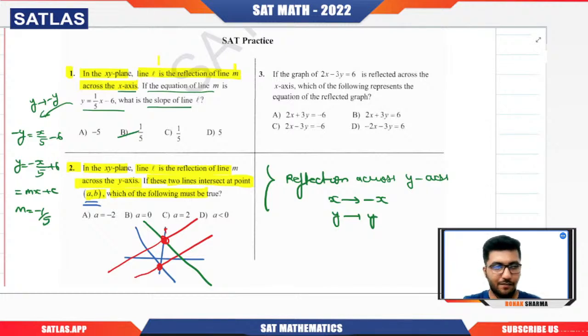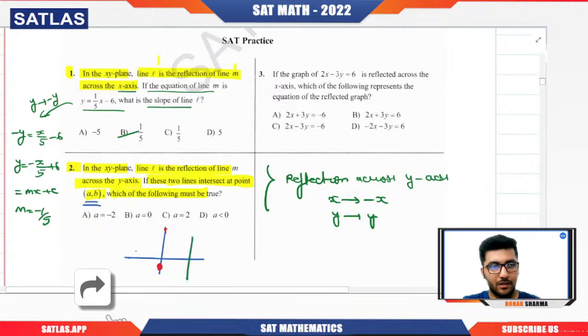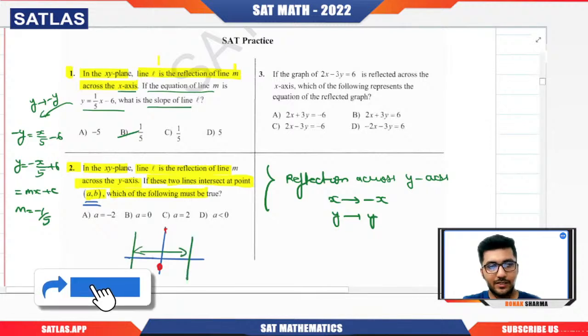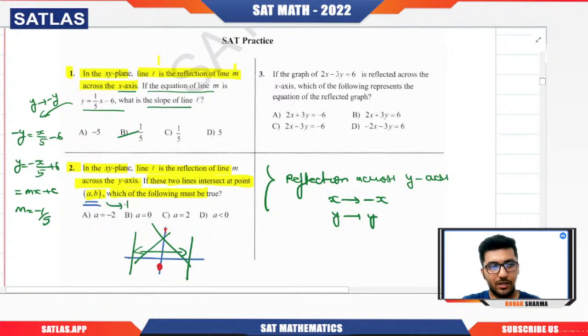Let's say if we have this type of two lines, if I have a line like this perpendicular, then the image will be this, no point of intersection. You're getting my point. So to have a point of intersection, they have to intersect on the y-axis. This will lie on the y-axis, and we know that on the y-axis x is 0. So for sure a is 0.